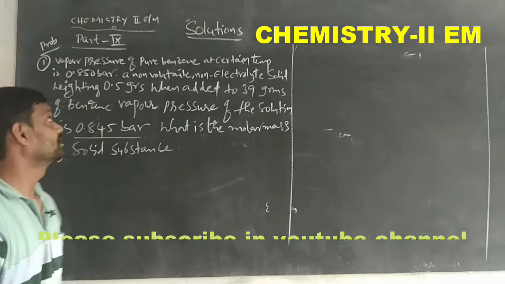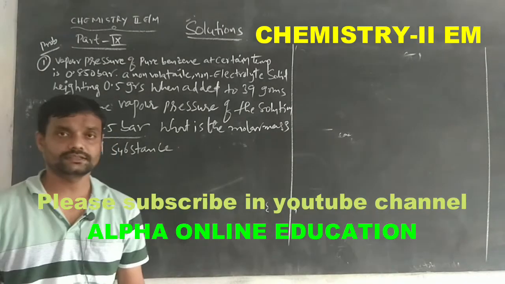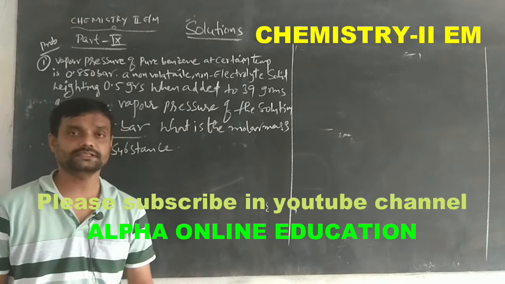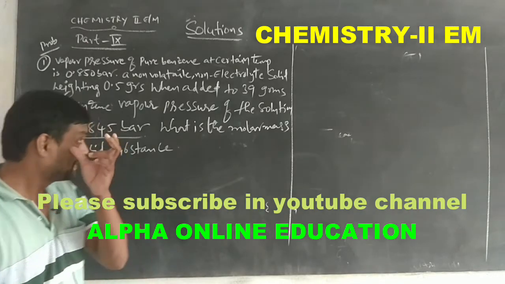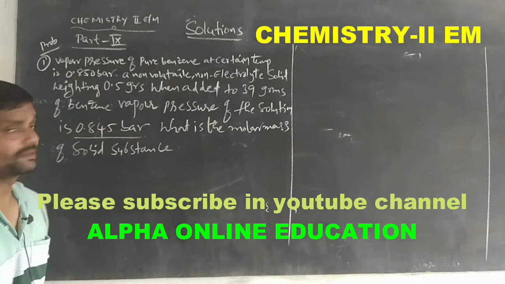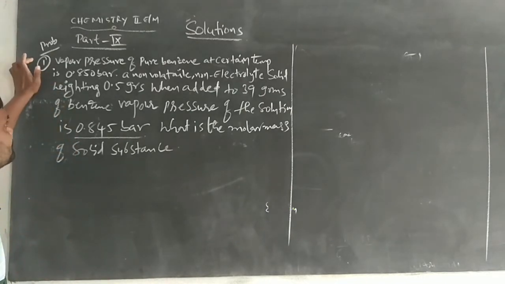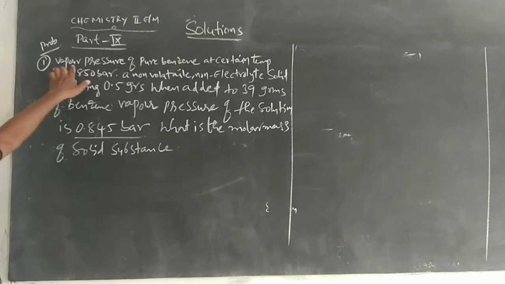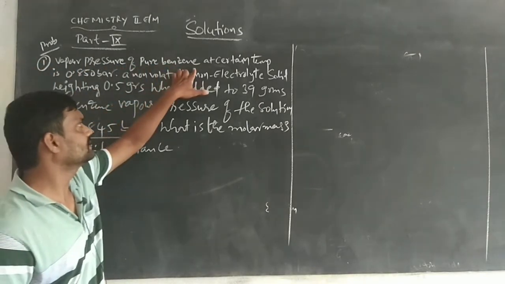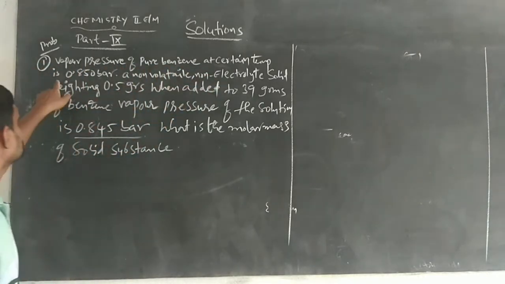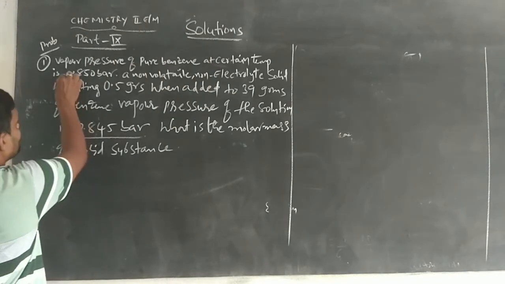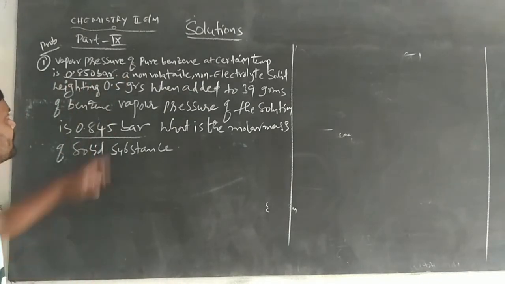So previously in part A we discussed the colligative properties. So here in part 9 of solutions we discuss a few problems. One problem will be given. The problem is: the vapor pressure of pure benzene at a certain temperature is 0.850 bars.